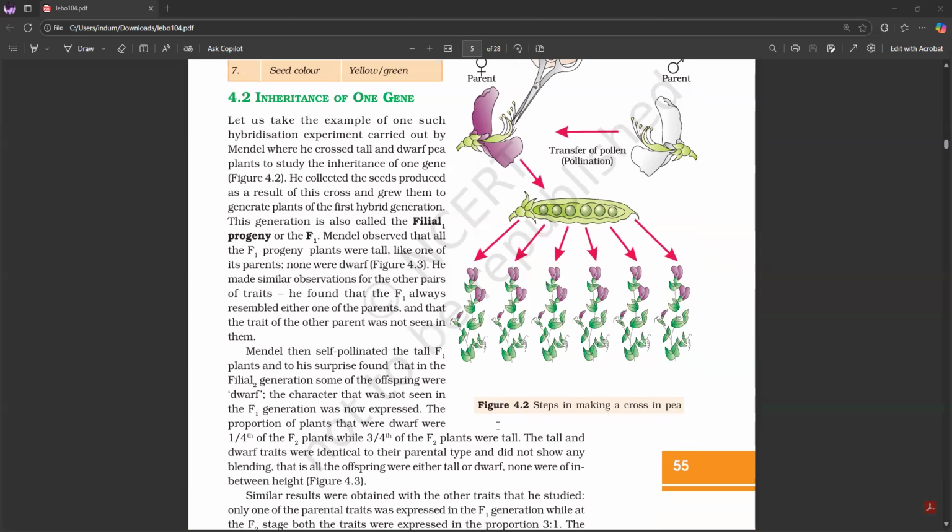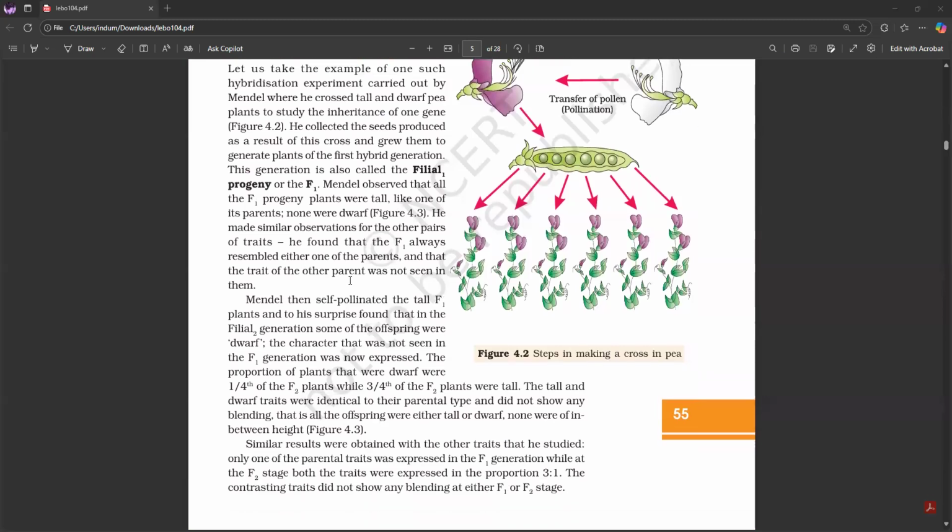Mendel observed that all the F1 progeny plants were tall, like one of its parents, none were dwarf. Figure 4.3. He made similar observations for the other pairs of traits. He found that the F1 always resembled either one of the parents and that the trait of the other parent was not seen in them. Mendel then